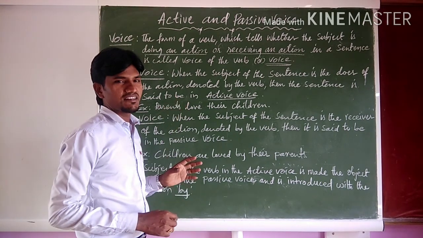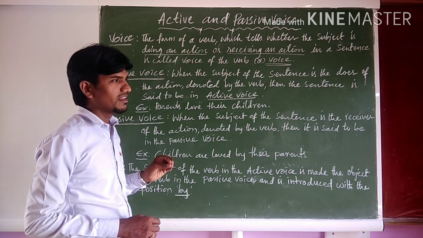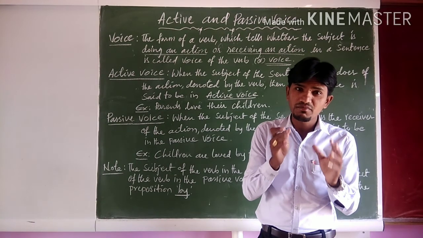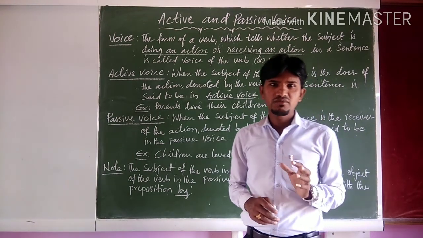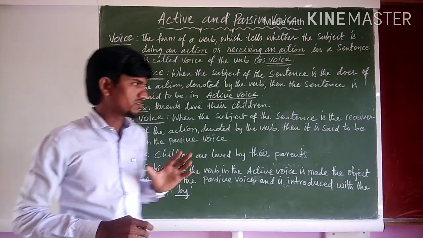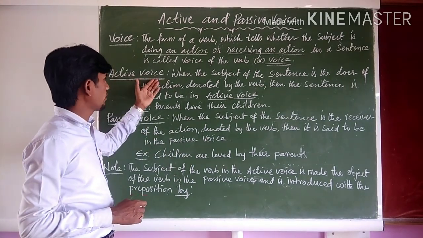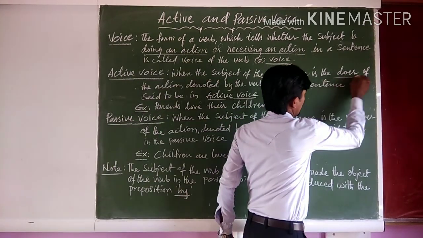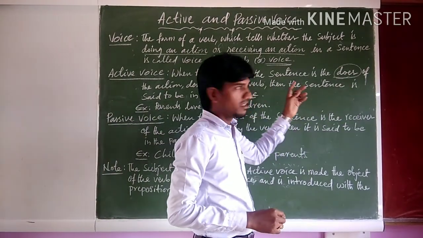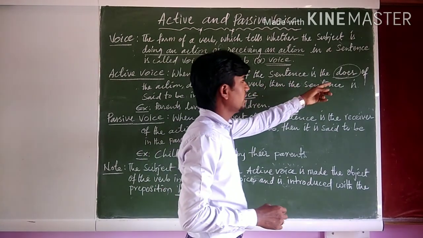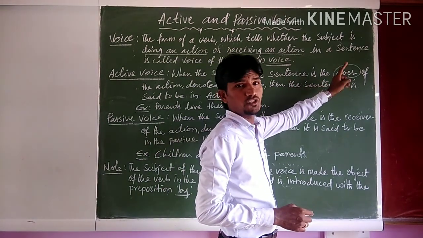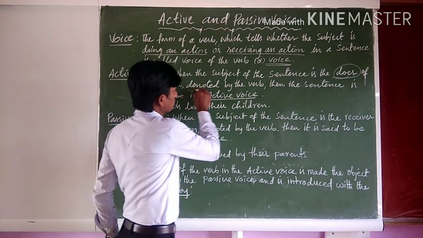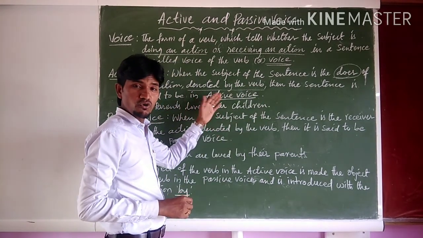Now, what is active voice? Right? In a sentence, if the verb shows that the action is done by the subject, then it is said to be in an active voice. Right? Let us see here. Active voice: when the subject of the sentence is the doer of the action, means performer of the action, and denoted by the verb. Denoted means shown by the verb.